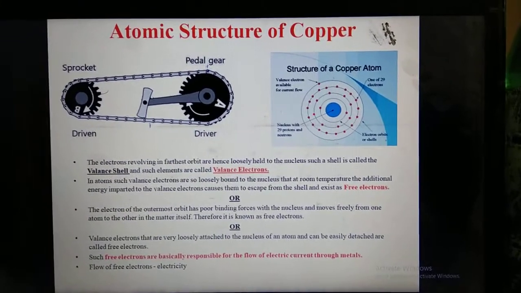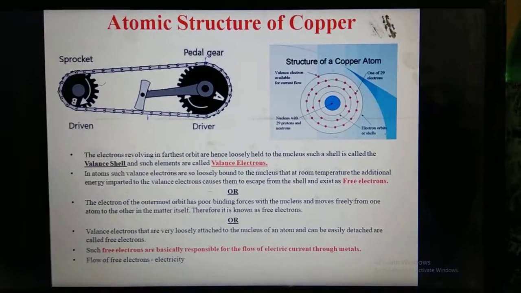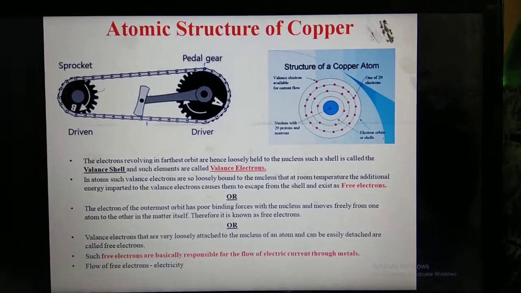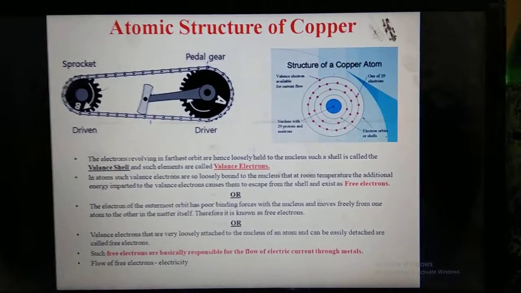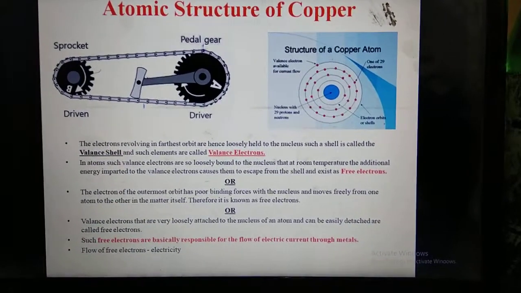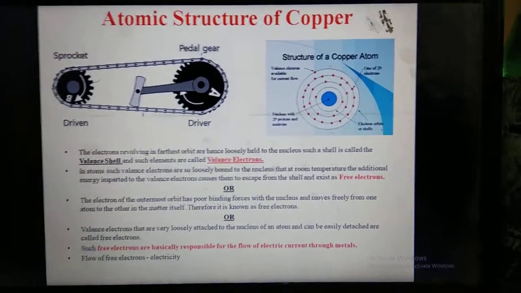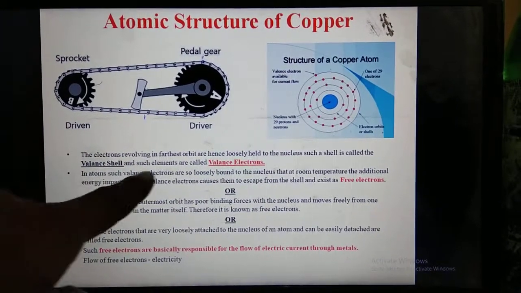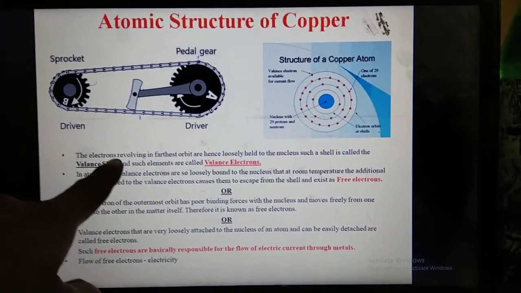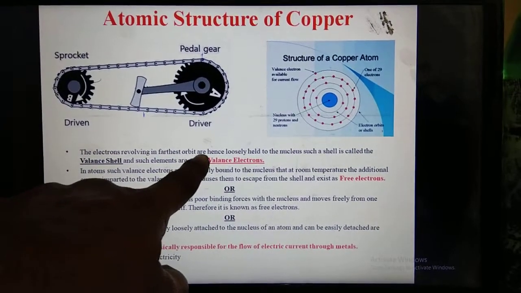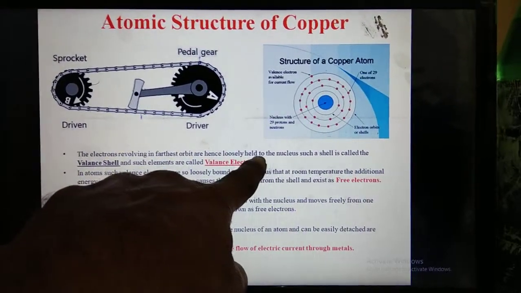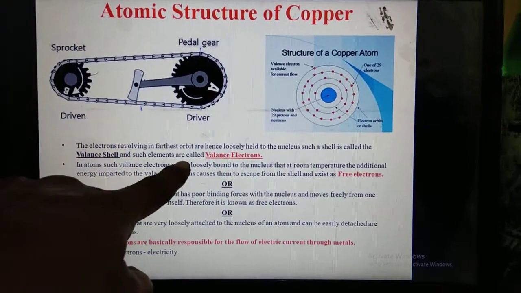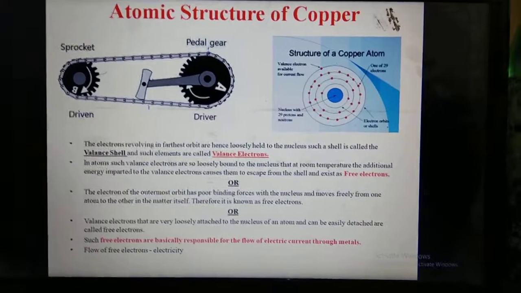Then these n number of valence electrons become free. So that's why the flow of all these electrons is called electricity. We get this electricity by applying some amount of voltage. Is it now clear? The electrons revolving in the farthest orbit are loosely held to the nucleus. Such a shell is called the valence shell, and such electrons are called valence electrons.